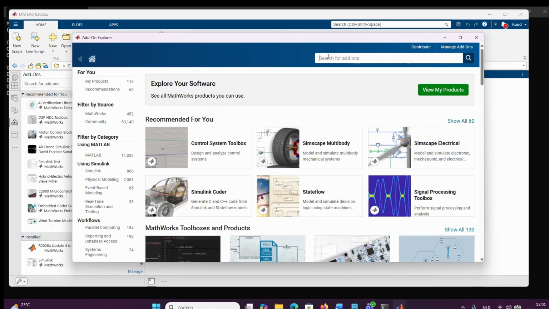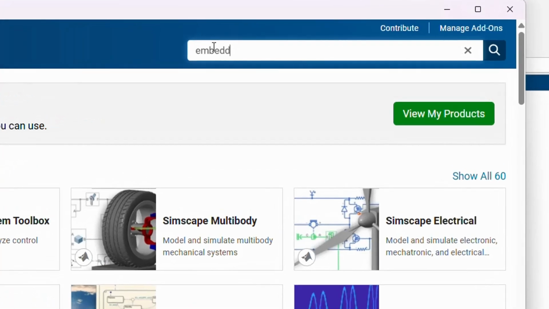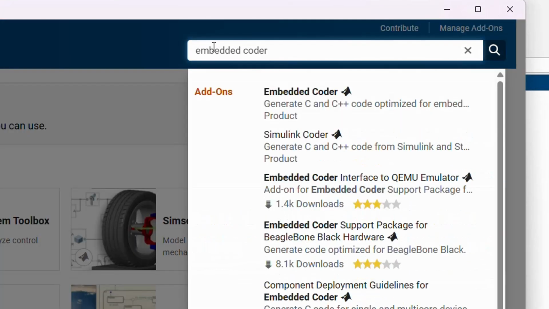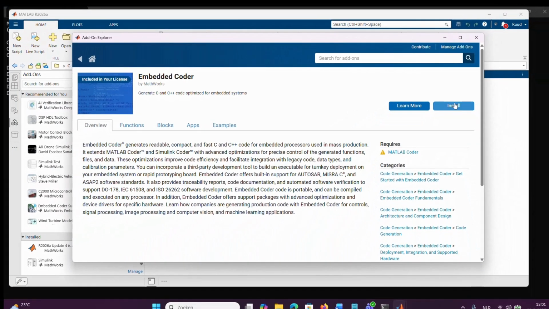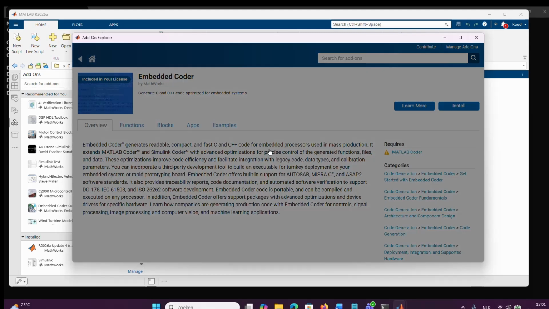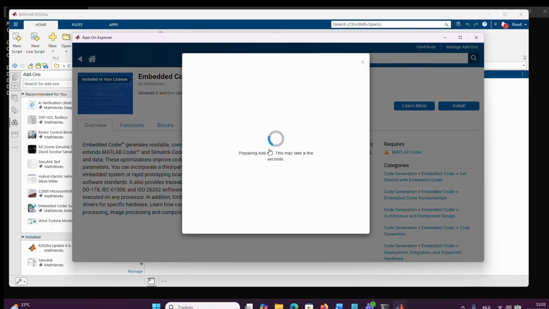And let's type here embedded coder. Here we see embedded coder, and we need that one. And then press install. And this will take a while. It might take a few coffees even, so be patient.